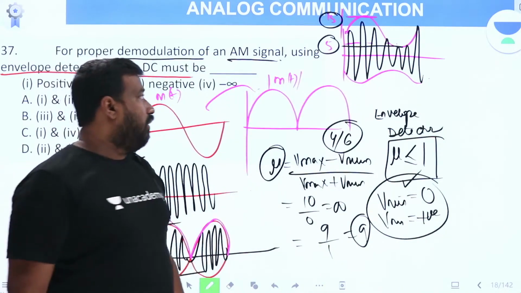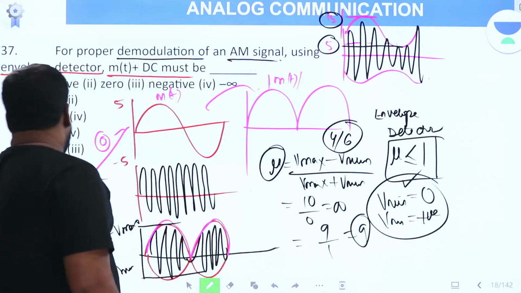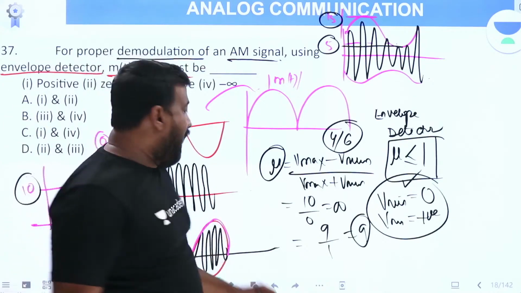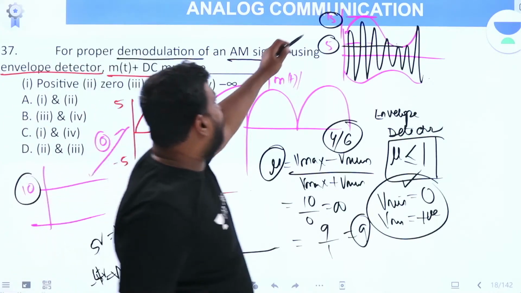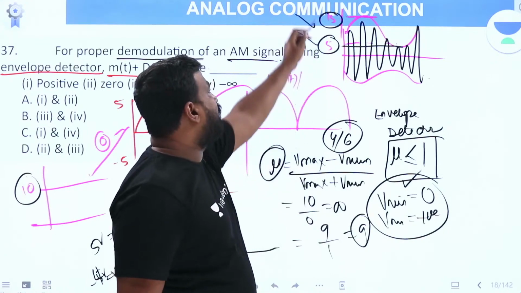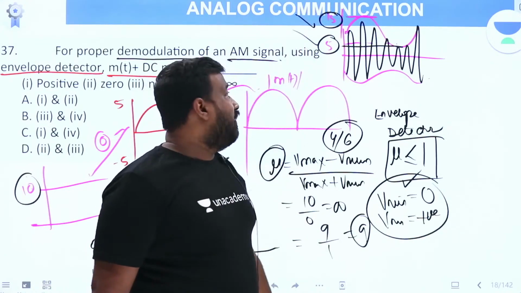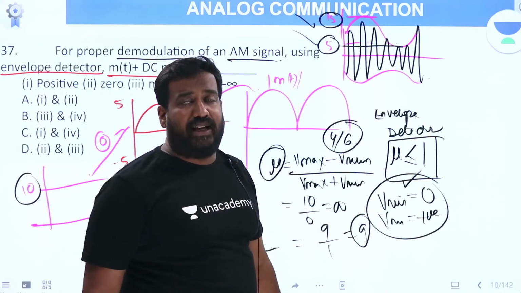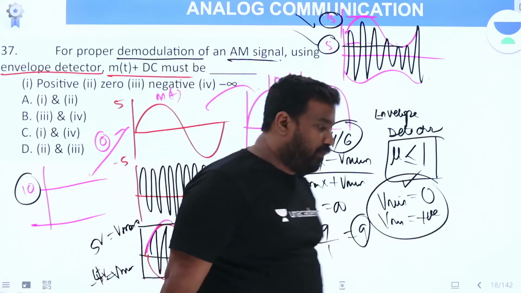Now, what I had done here is, I added 10 volt DC. When I added 10 volt DC, the value went from 5 to 15. V max is 15, V min is 5. Now you calculate mu.